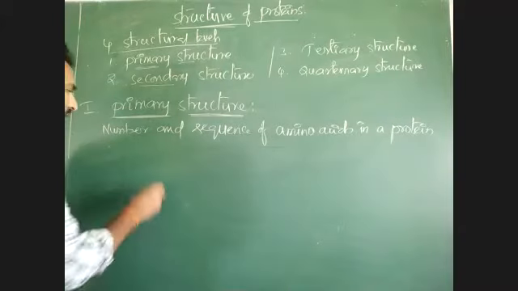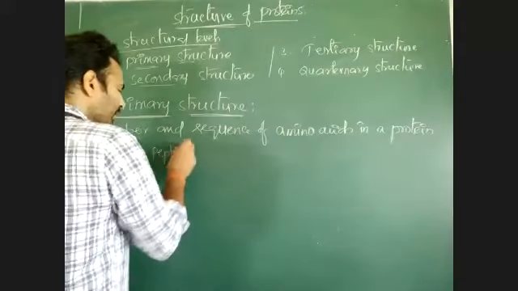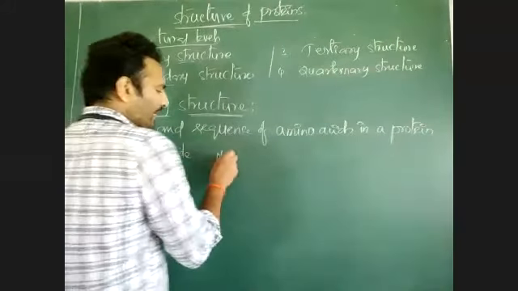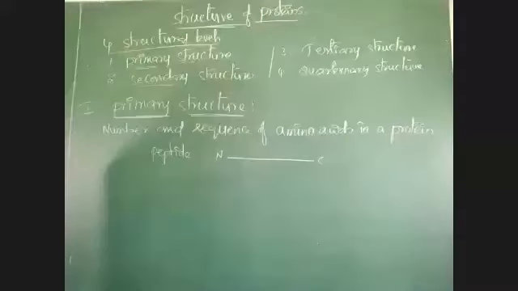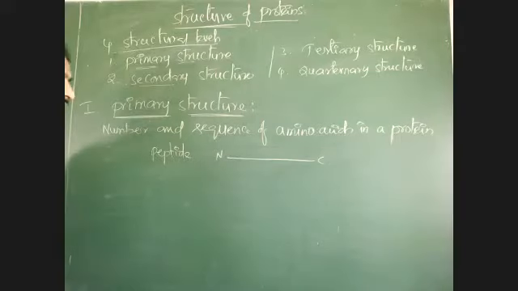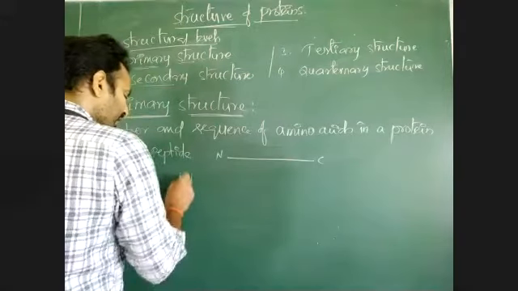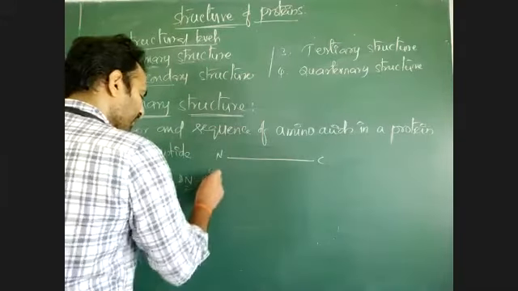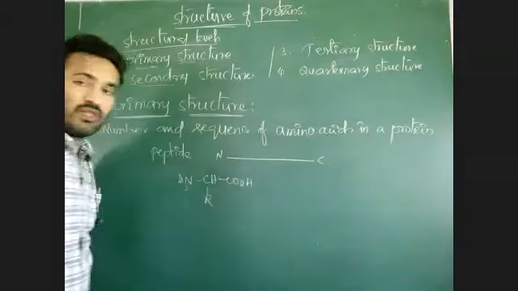Amino acids are joined with the help of peptide bond. See that peptide. That peptide has one N terminal end and one C terminal end. N terminal end means NH2, CH, COOH. This is one amino acid.